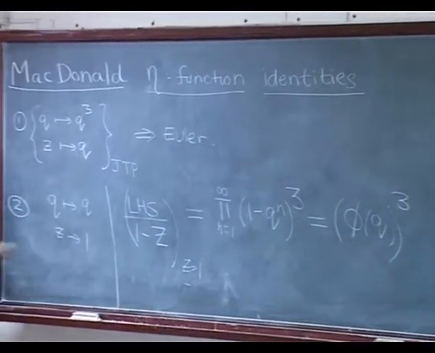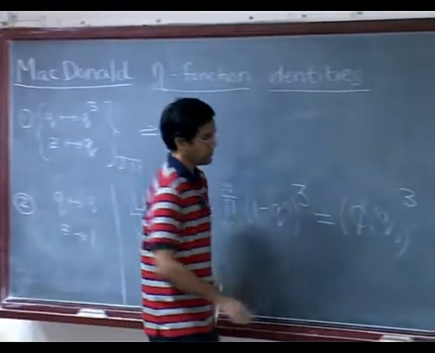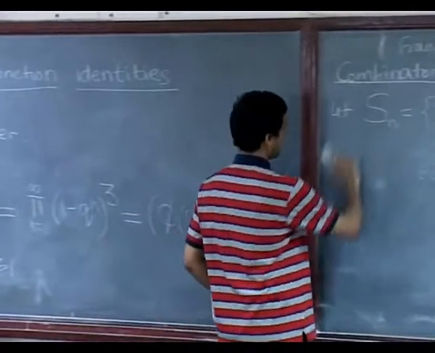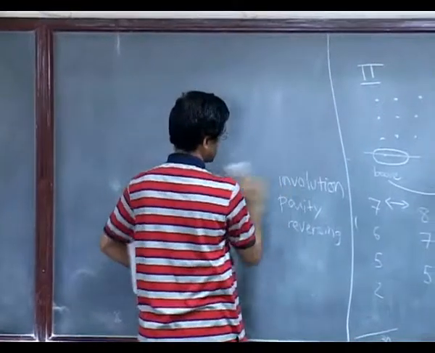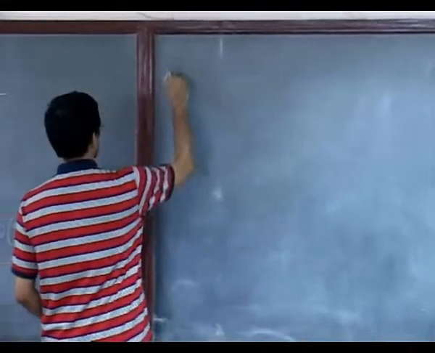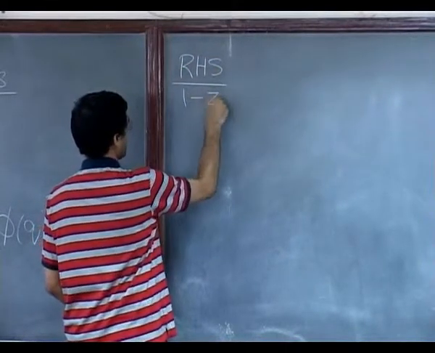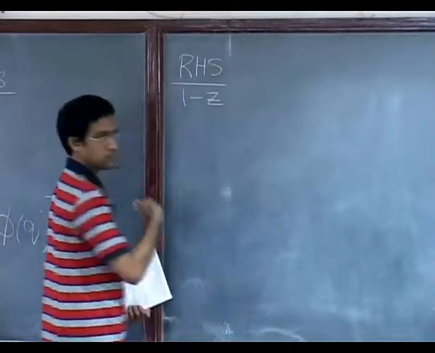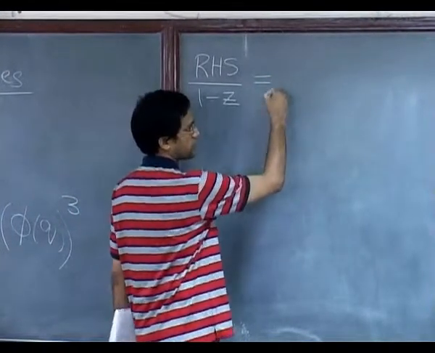Okay. So, it is an infinite product, it is actually a cube of the Euler's function, and let us see what you get on the right hand side. So, I must do these two things, first divide by 1 minus z. Therefore, to get a new identity I need to do right hand side over 1 minus z, and then in the resulting expression I must substitute z equals 1. So, this now becomes the following.